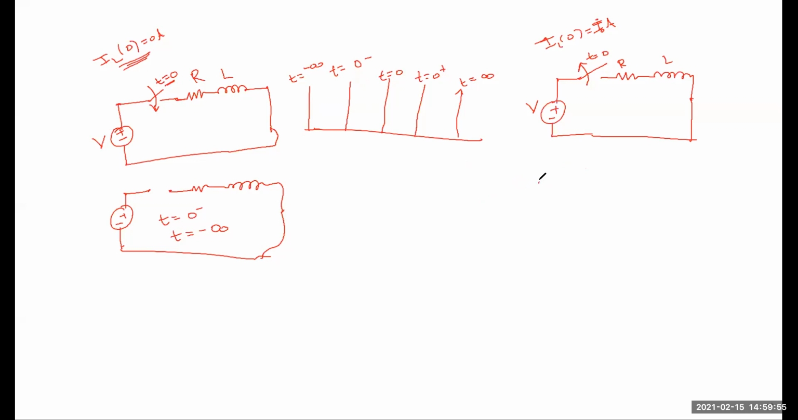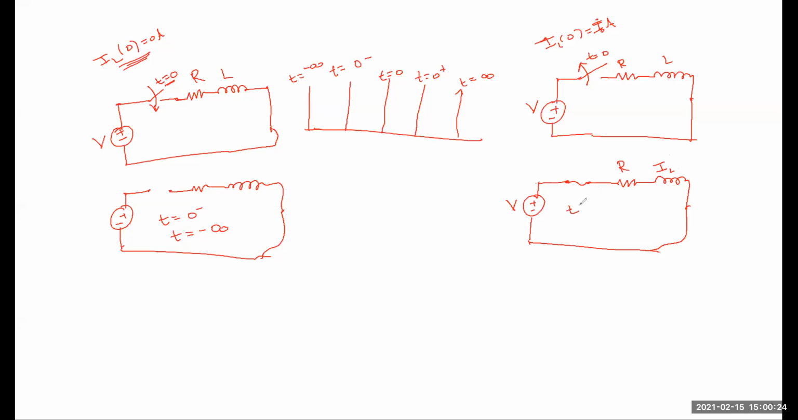At t is equal to 0 minus, the switch is closed like this. So the same voltage is across it. This is called R. So what is the current here? IL of 0.